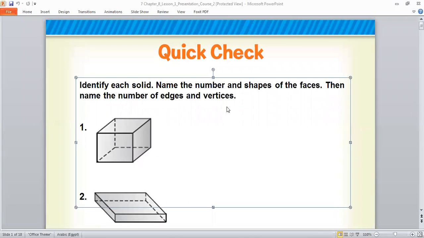How many faces are there? And what is the shape of the face? If you know, raise your hand. Don't answer directly. Okay, how many faces? We said 8 vertices, 12 edges. How many faces here? They are 6. Excellent. Now, what is the shape of each face here?